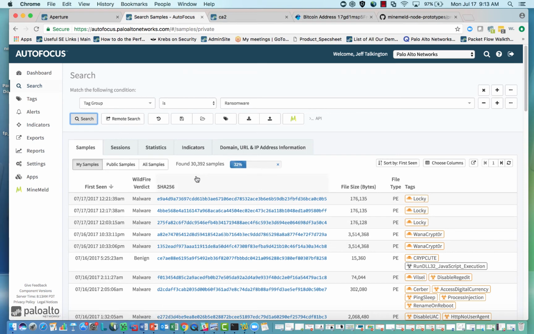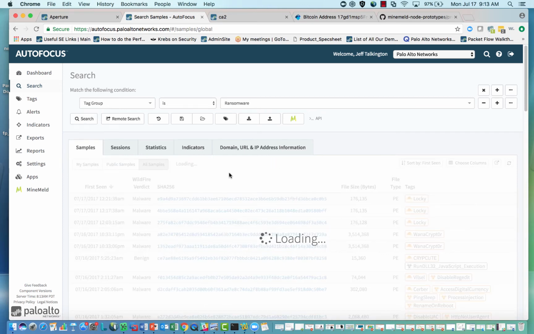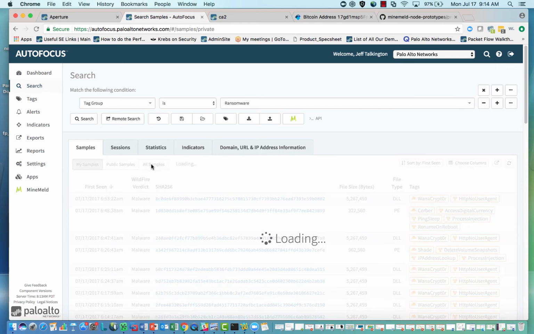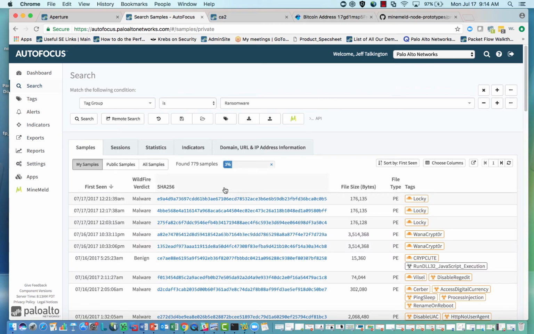So for just us, we're seeing more than 30,000 samples, more than 32,000 at this point. So we know, yeah, we've been seeing a lot come across. And this is from the beginning when we started submitting anything into WildFire. We can also look at all samples, and this lets us know around the globe, or all Palo Alto Networks customers, what we're seeing. And in this case, we've got billions, more than 2 billion samples, and it was going up over 3 billion. But let's go back to our samples.